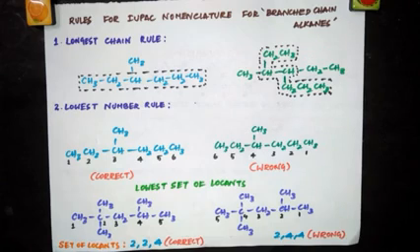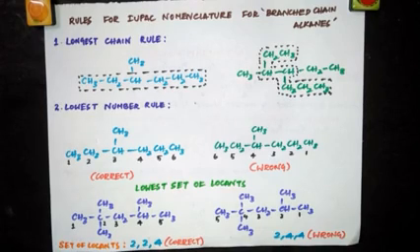Now coming to lowest set of locants: when 2 or more substituents are present in the given organic compound and you choose the parent chain, then we apply this lowest set of locants rule. According to this rule, when 2 or more different sets of locants containing the same number of terms are possible, then that set of locants is the lowest which, when compared term by term with other sets, each in order of increasing magnitude, has the lowest term at the first point of difference. I'll show you an example.